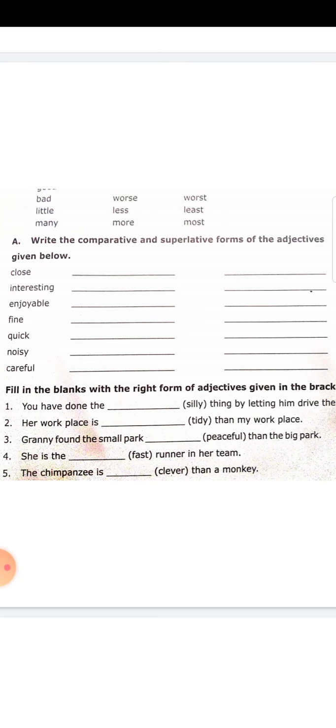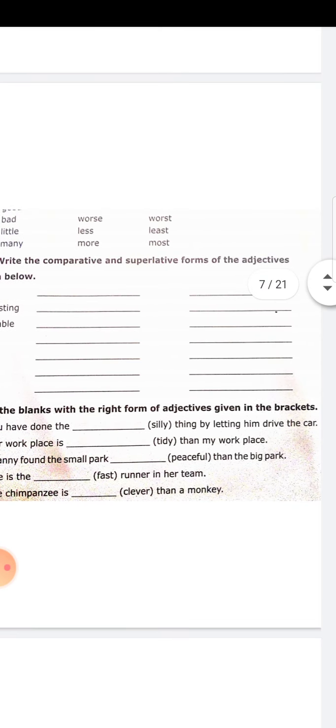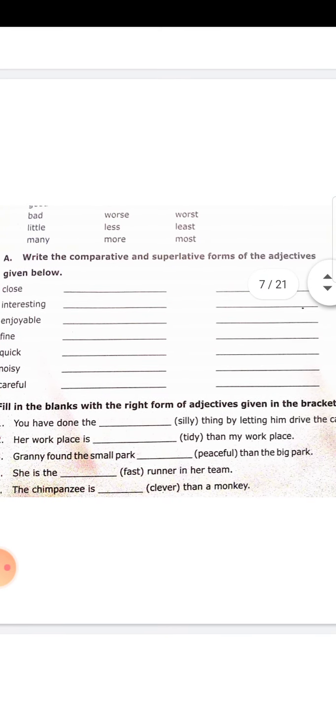Fill in the blanks with the right form of adjective given in the brackets. You have done the dash thing by letting him drive the car. See here, it is not compared. It is talking only about the person you. As no comparison is made, you can say you have done the silly thing by letting him drive the car.